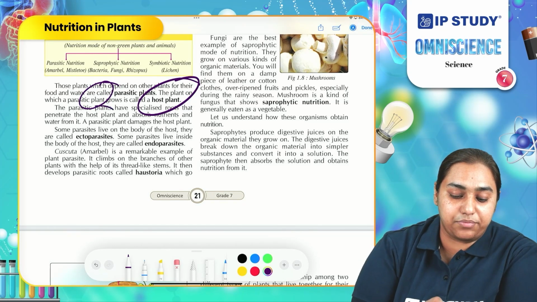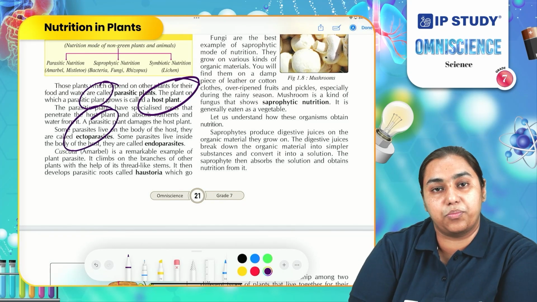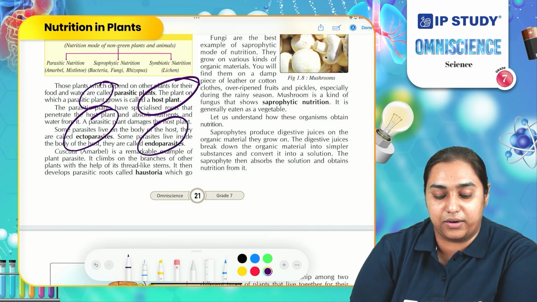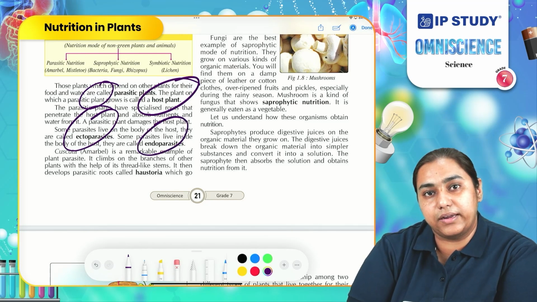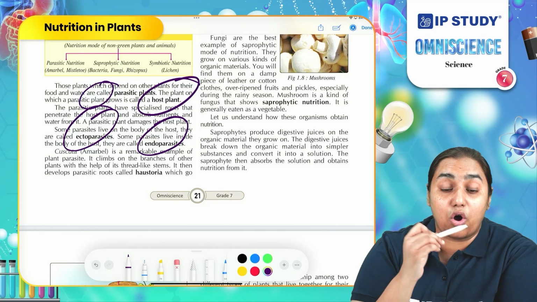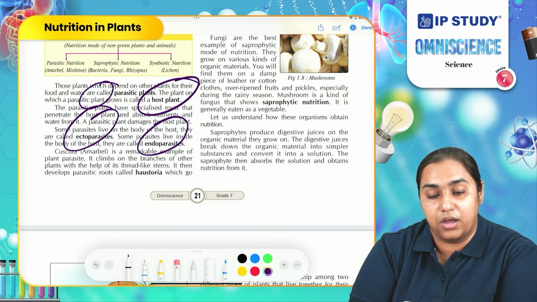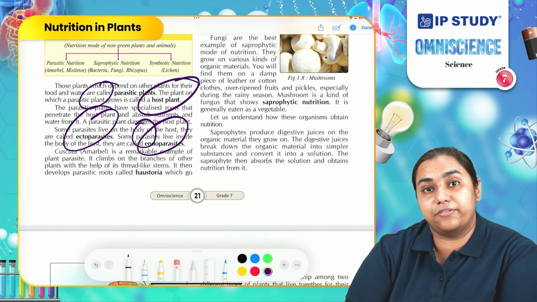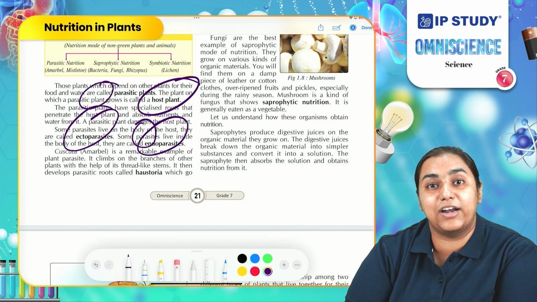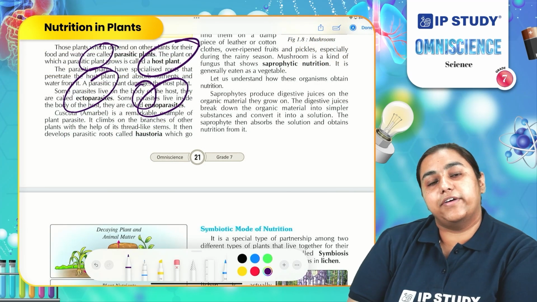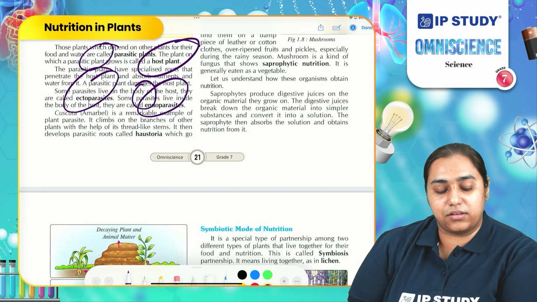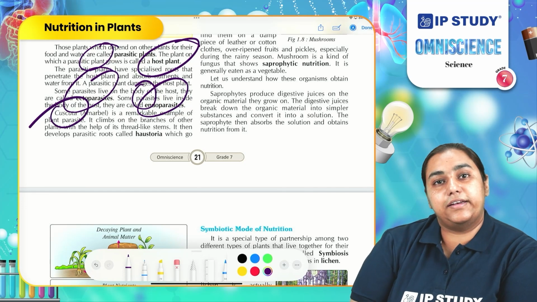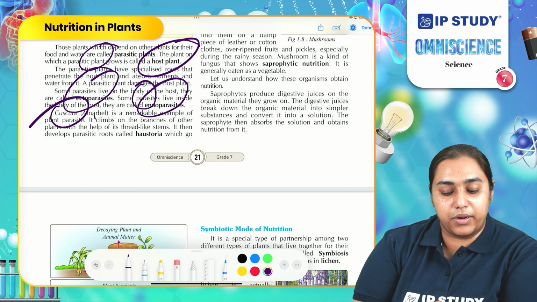There are two types of parasitic nutrition. One is ectoparasitic, another is endoparasitic. In ectoparasitic, the parasite lives on the surface of the host plant. However, in endoparasitic, they live inside the body of the host. So there are certain viruses or bacteria which are living inside our body and harming us. Those are endoparasites. One of the most common examples of a parasite is Cuscuta. In our common language, we call it amarbel.